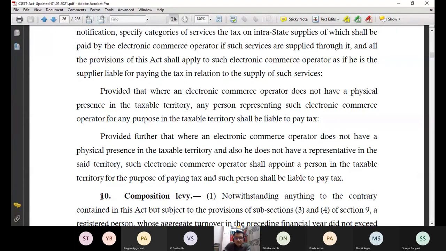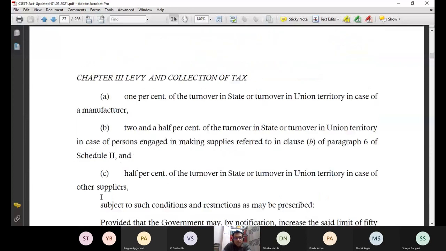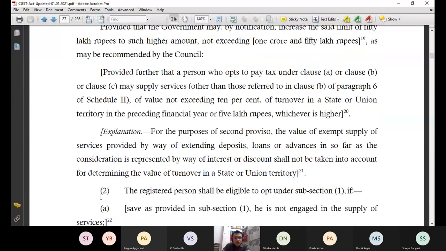So this is what we were discussing in the last lecture, composition levy, and I discussed only section 10 subsection 1 in the last class, only 10(1). Now I will continue my discussion to section 10 subsection 2, and what this act says: the registered person shall be eligible to opt under subsection 1 if, so there are so many conditions involved.